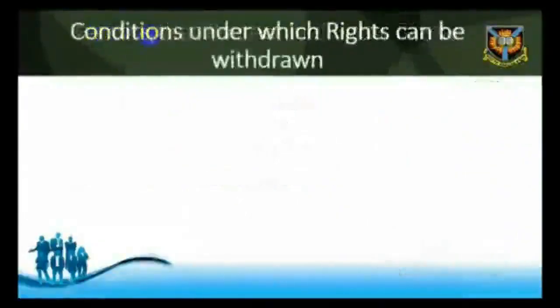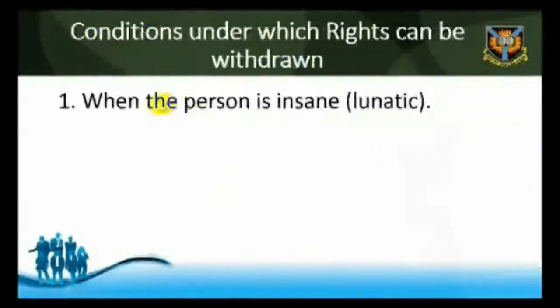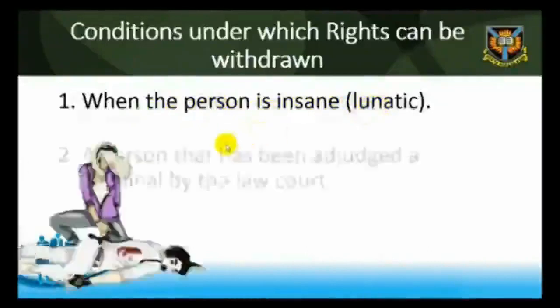Conditions under which rights may be withdrawn. Even though the Constitution allows certain privileges or rights for individuals, there are still certain conditions under which such rights can be withdrawn, and they include: 1. When a person is insane, that is, a lunatic. 2.